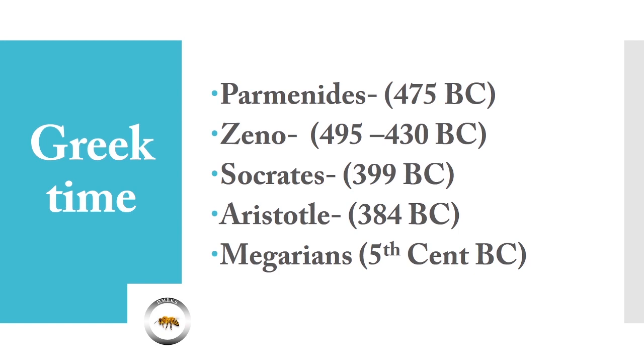The Megarians also discussed how to define various modal notions and debated the interpretations of conditional propositions. That is the last point we can explain about Greek time. Briefly, in Greek time Aristotle is the most important figure, because he organized logic and gave it a systematic approach. Therefore, we can recognize Aristotle as the father of deductive logic.